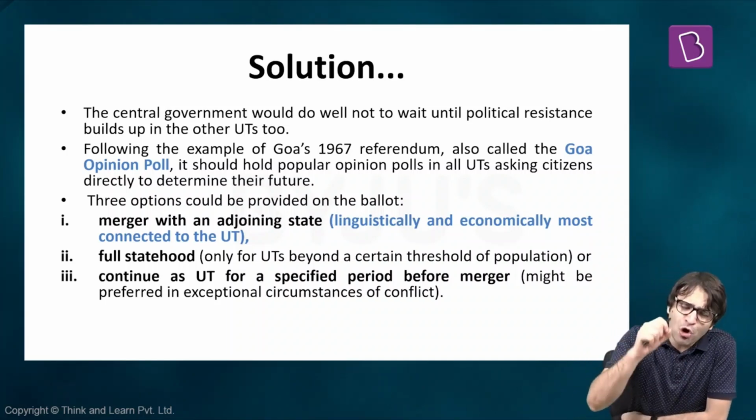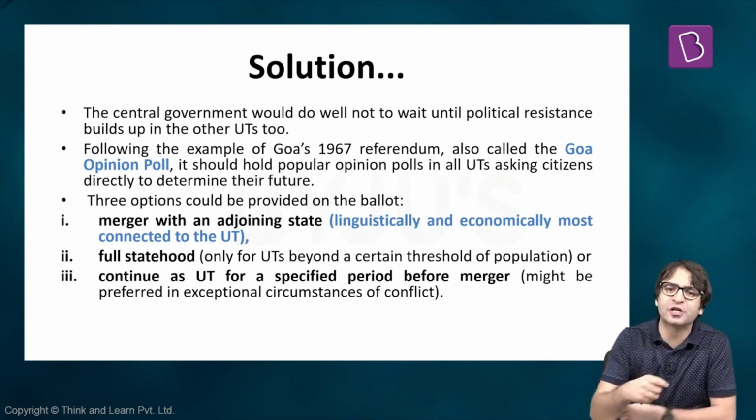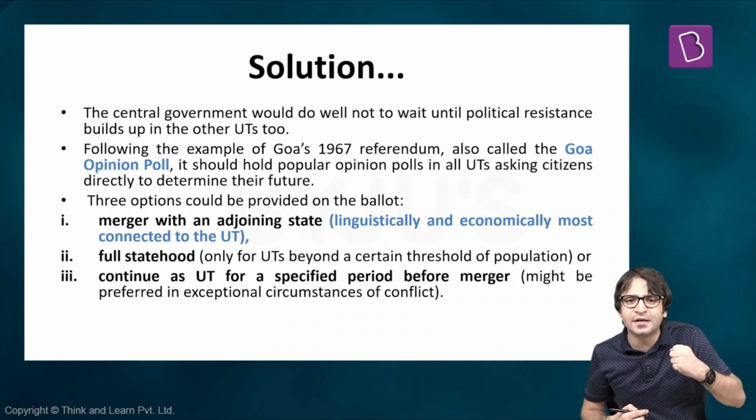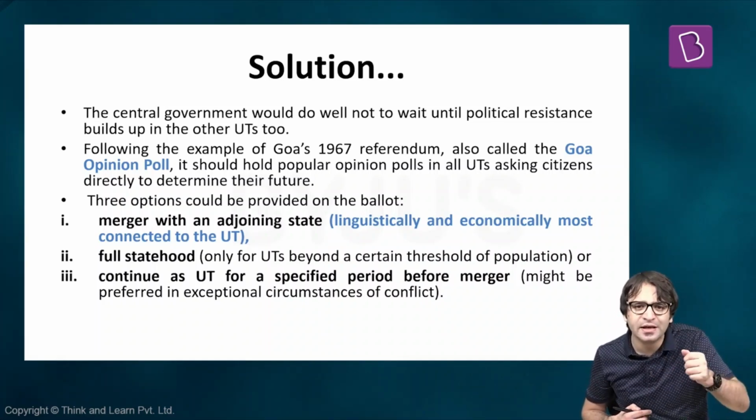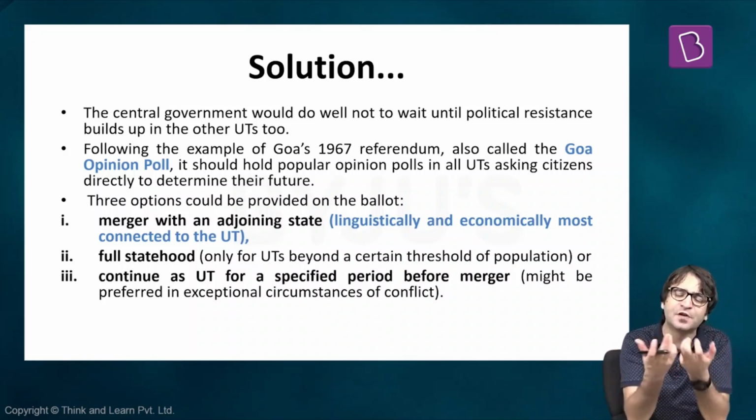Puducherry, since 1977. No assembly session is over in Puducherry until they pass a resolution that we need full statehood. Since 1977, Puducherry has been asking for statehood. Why can't we replicate this opinion poll model in Puducherry, in Lakshadweep, in other union territories? Why should we have union territories in India in the first place? Now you will ask me why.